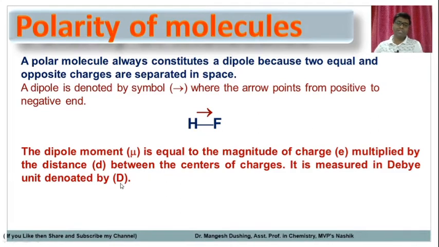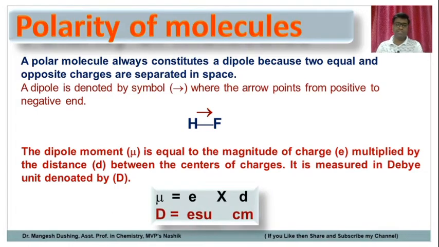Whatever dipole is generated in the molecule is measured in debye, that is the unit, while the dipole moment is shown by mu. So the formula is mu is equal to e times d. Mu is the dipole moment, e is the charge, and d is the distance between the centers of the charges. Mu is denoted by D, that is debye, while e is the charge in electrostatic units, and d is the distance of charge separation, measured in cm. So the dipole moment is measured in debye.